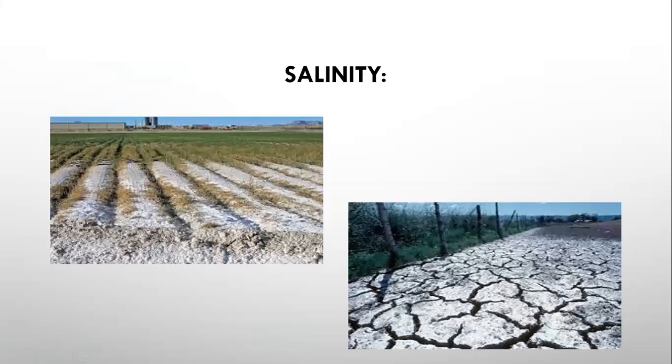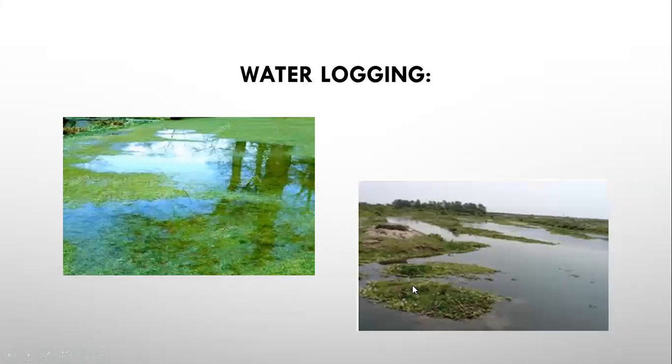Salinity is another factor. When the water is evaporated, it leaves behind traces of salt like this. The white color shows the salt remaining here after all the water has evaporated. This is known as salinity, which is not suitable for the crops, and no crop can be grown on this soil. Look at this dry and saline soil.